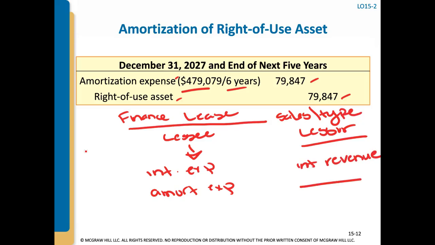They do not have any sort of amortization revenue. So only the lessee will have two components on their income statement. And that'll become more important when we go over operating lease. It's important to remember that for the finance lease, you record interest expense and amortization expense separately.